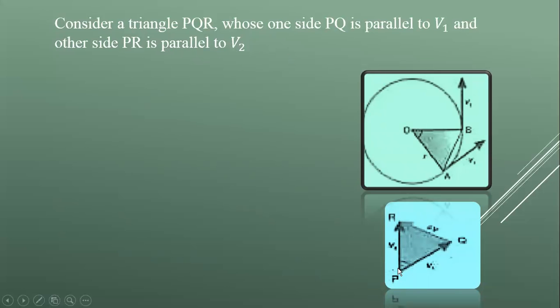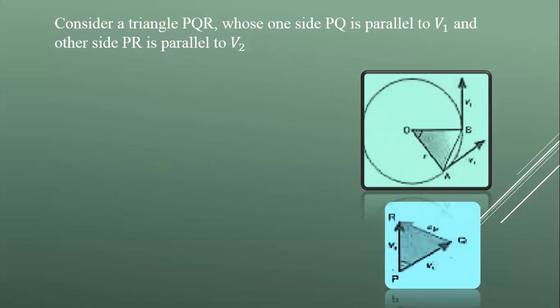This PR, which is vertically upward, should be parallel to the second velocity at point B, v2. So while designing this triangle PQR, you have to take care that PQ is parallel to v1 and PR is parallel to v2.